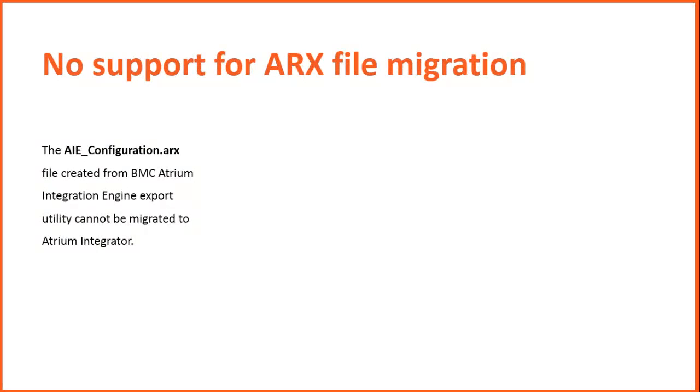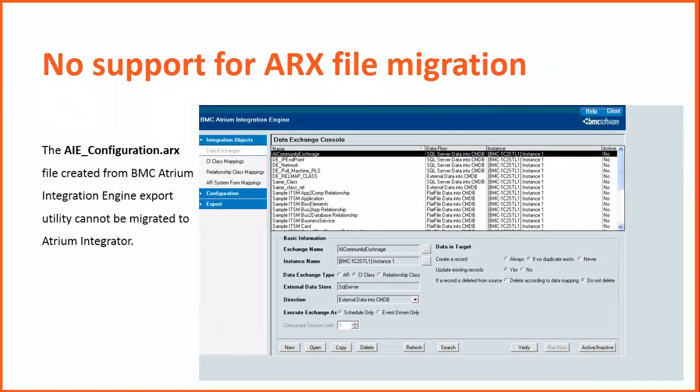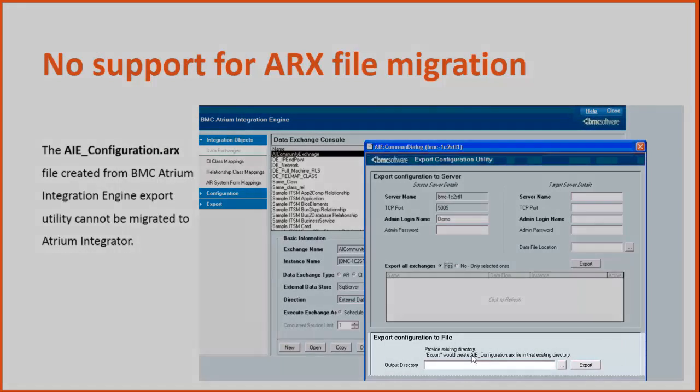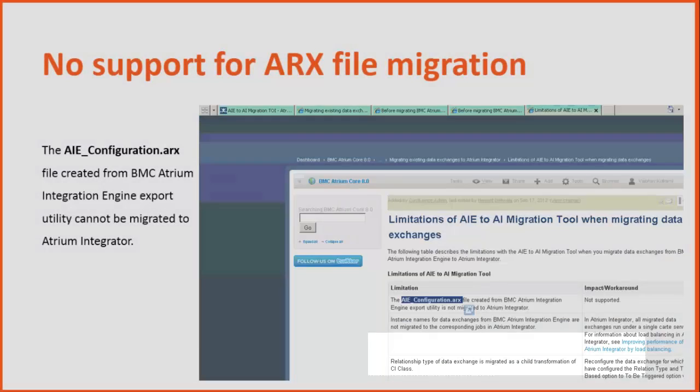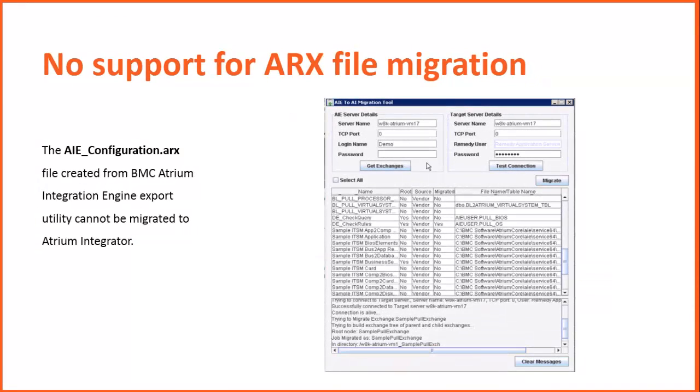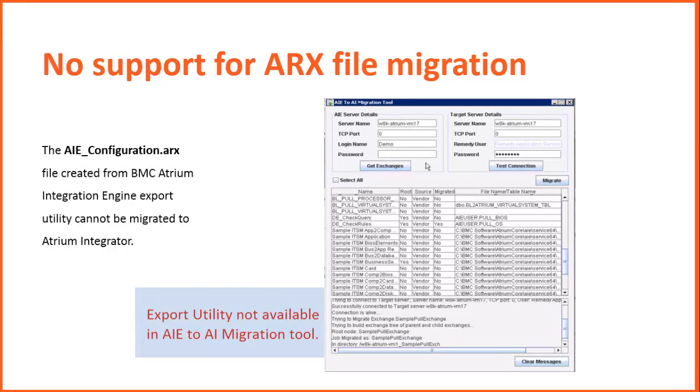No support for migration of ARX files as Atrium Integrator jobs. In AIE, we have an AIE export tool to export all exchanges as ARX files. A new ARX file is generated having all the exchanges. However, migration of ARX files to create AI jobs is not supported in the migration tool.